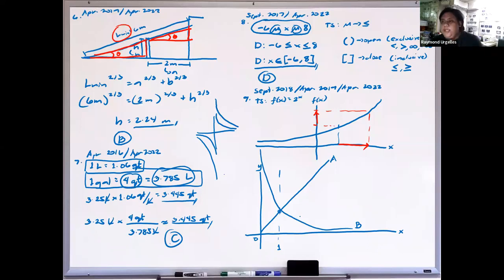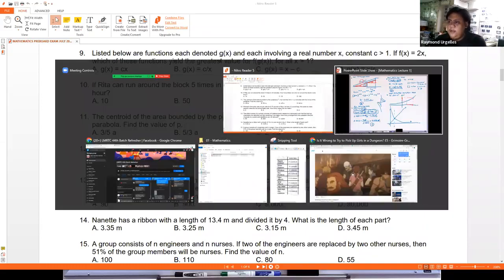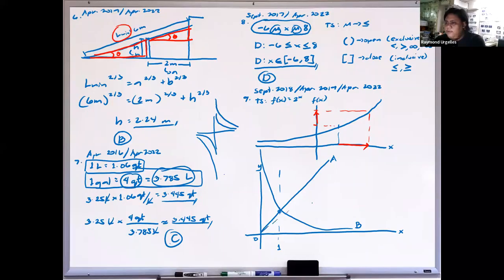Okay? Okay ba? So yung letter C, x minus c, di ba? So again, x minus c is a linear function. So y is equal to x din to, di ba? Tapos, binabawasan natin siya by c units. So yung sabihin ng minus c, bababa siya ng c units, okay? So kung ito yung ating y is equal to x, then bababa siya ng c units, so ito yung lalabas na graph natin. In which case, makikita natin mas mababa din siya kaysa kay A. So ito yung letter C.